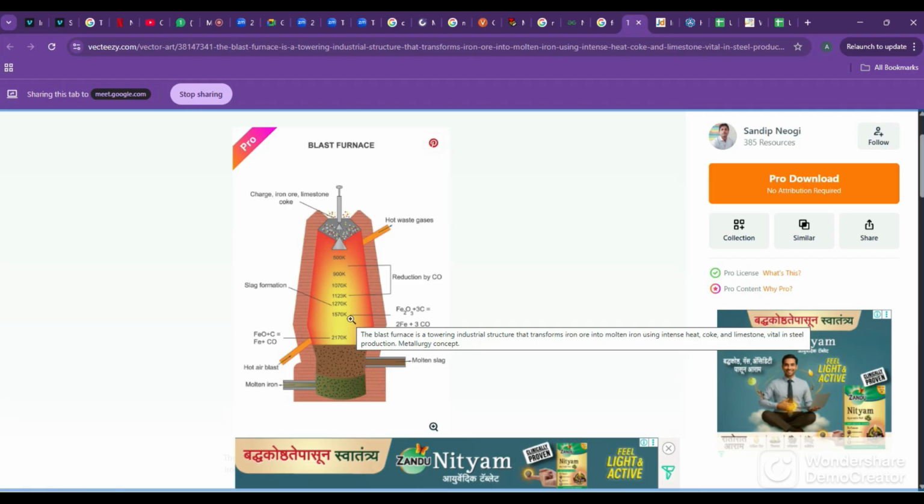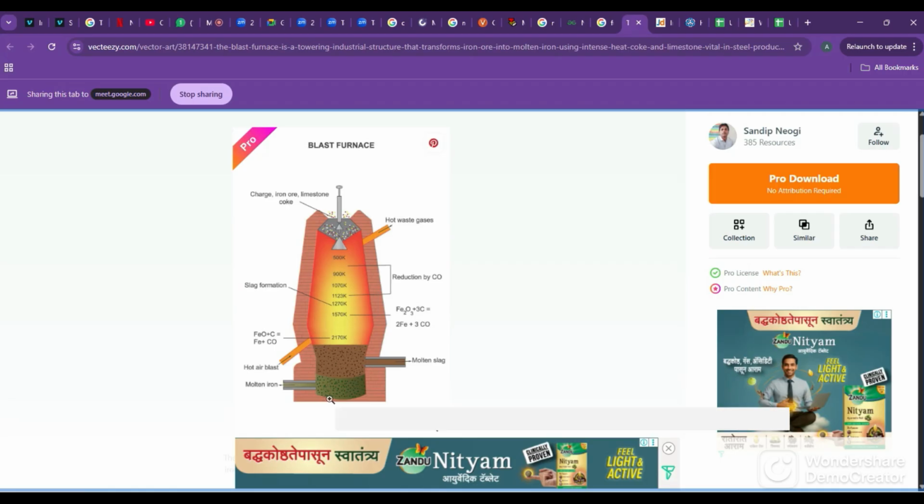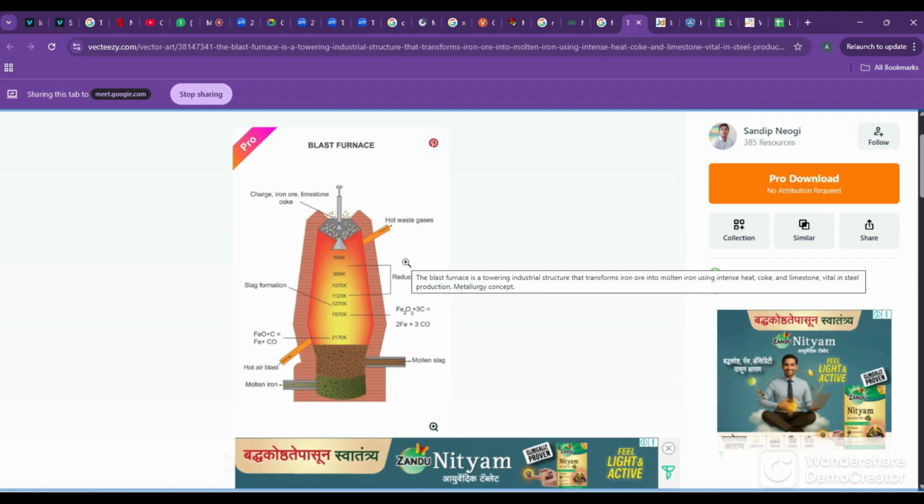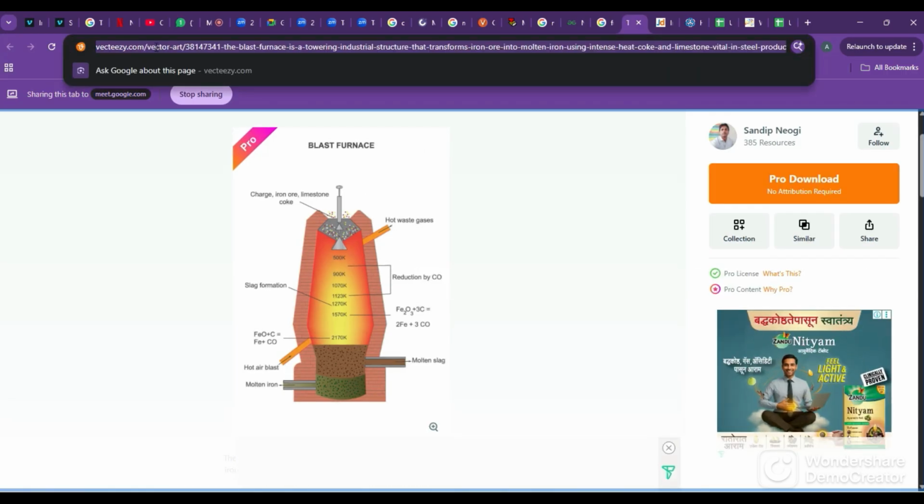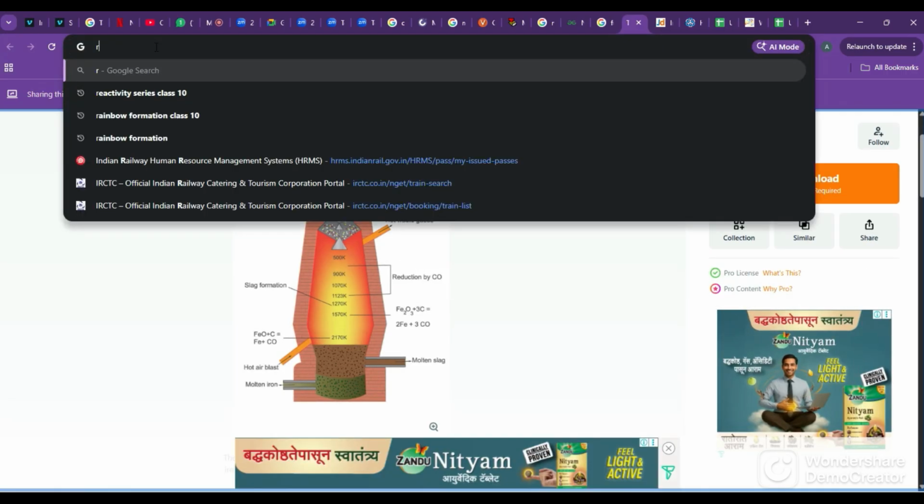It's maintained at different temperatures. Iron ore becomes pure iron and sinks to the bottom. The impurities float above it. One outlet removes the impurities, another removes the molten iron. To maintain the temperature, hot air is blasted in through an inlet, and waste gases come out from an outlet. This is how a blast furnace works. What are the reactions of a blast furnace?